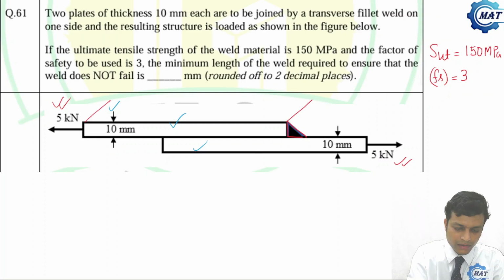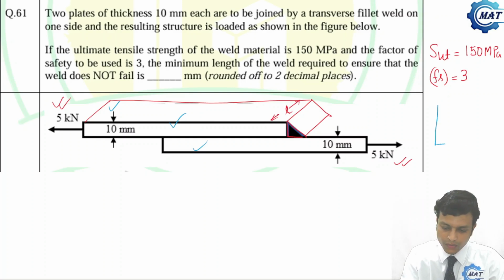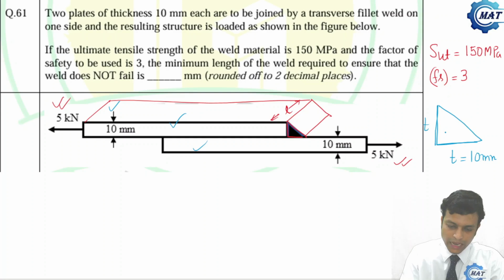If I draw the 3D view, this should be L, the length of the weld. Now let us consider the cross section of the weld. These are called legs, T is 10 mm, and this is also T. We shall design with the minimum area of the weld, which is along 45 degree.